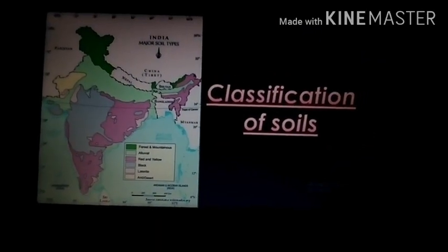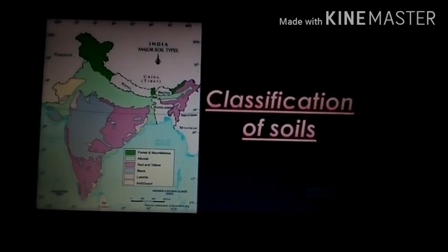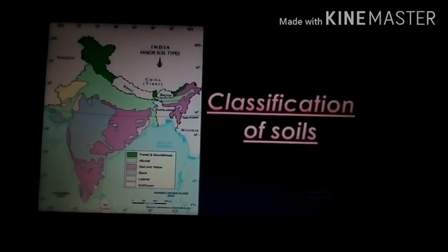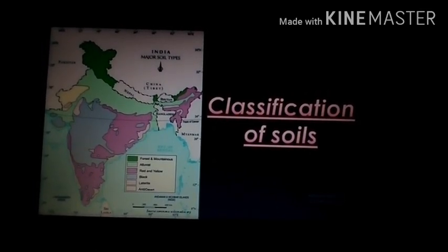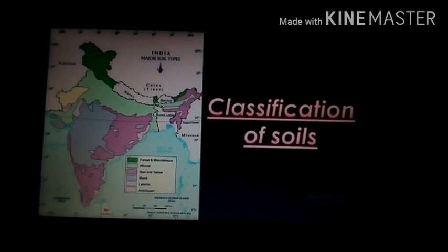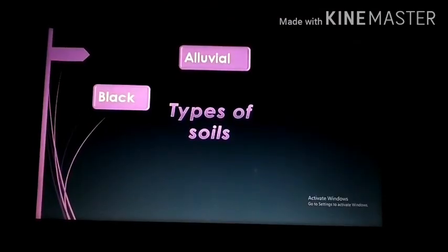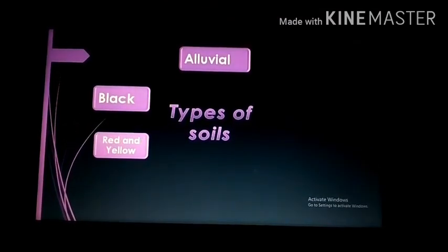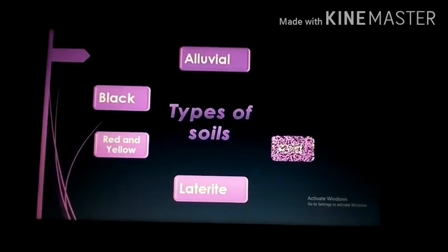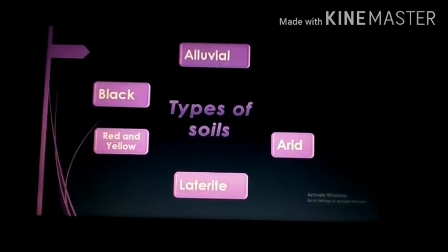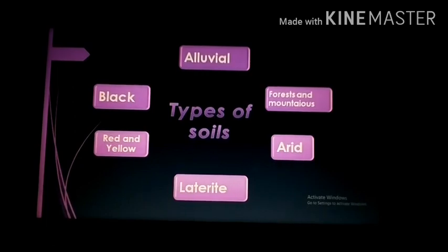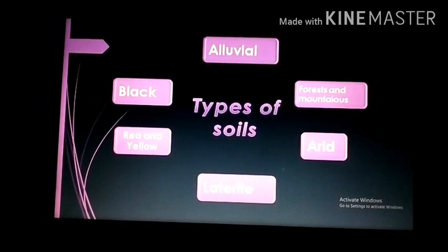India has varied relief features, landforms, and vegetation types. These have contributed to the development of various types of soils. The soils of India are classified into different types, namely alluvial soil, black soil, red and yellow soil, laterite soil, arid soil, forest and mountainous soils.